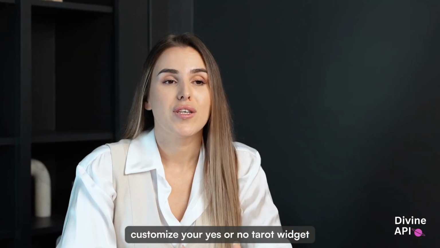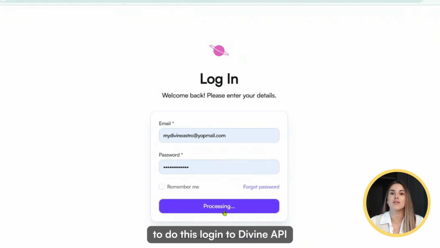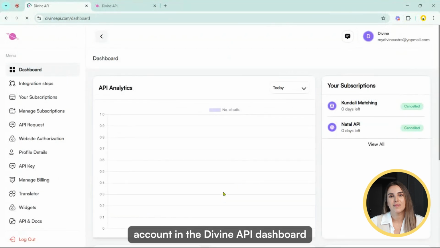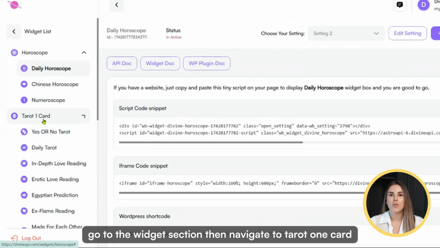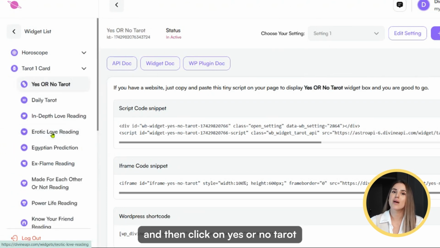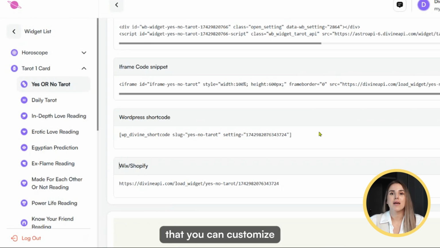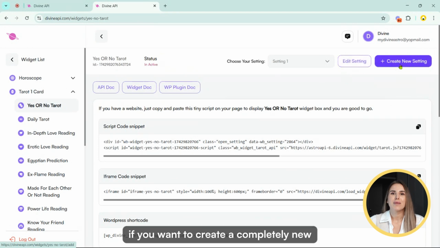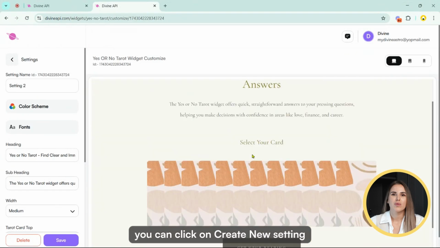Divine API also allows you to customize your Yes or No Tarot widget to match your store's design and branding. To do this, log into Divine API using the same credentials you used for your Shopify account. In the Divine API dashboard, go to the Widget section, then navigate to Tarot 1 card and then click on Yes or No Tarot. Below, you will see your default tarot widget code that you can customize. You can click on Edit Settings to modify it according to your preferences. If you want to create a completely new Yes or No Tarot widget, you can click on Create New Setting.